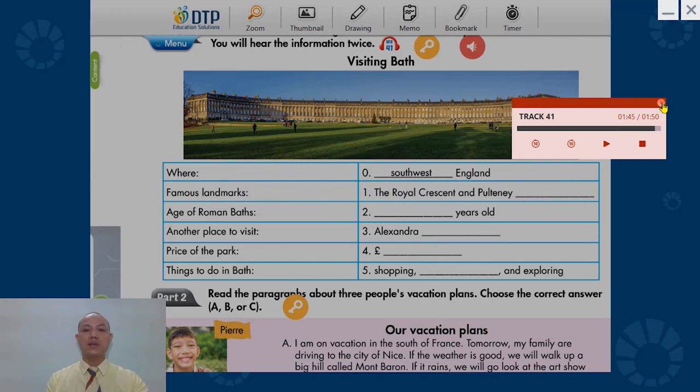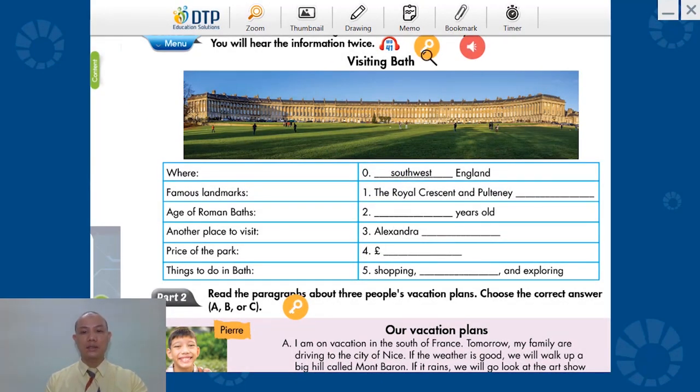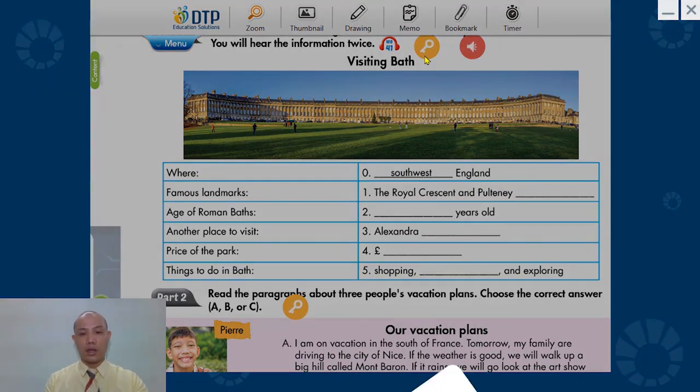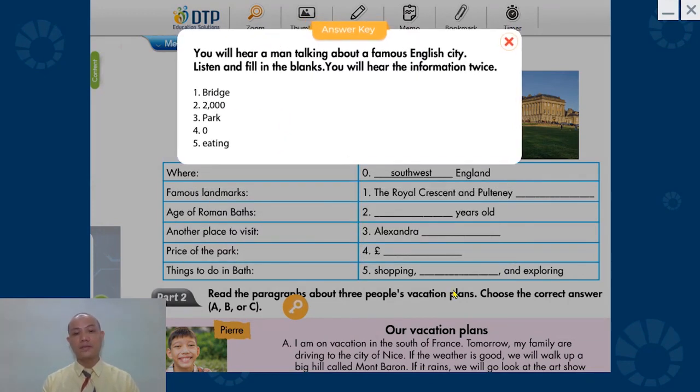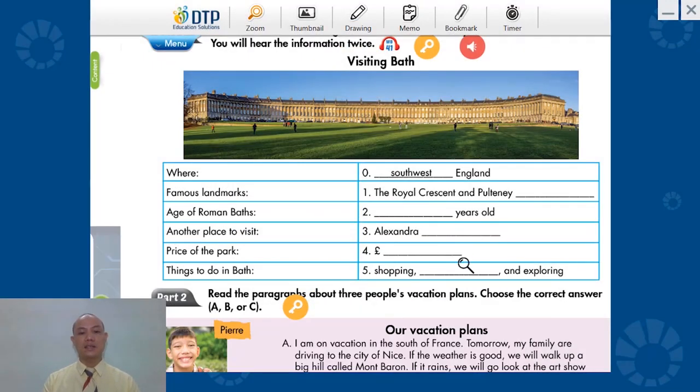Now let's write down the answer. You have number 1, what is it? Bridge. Number 2, 2,000 years old. Number 3, park. And number 4, 0. And number 5, eating. That's right. Let's move to another exercise.